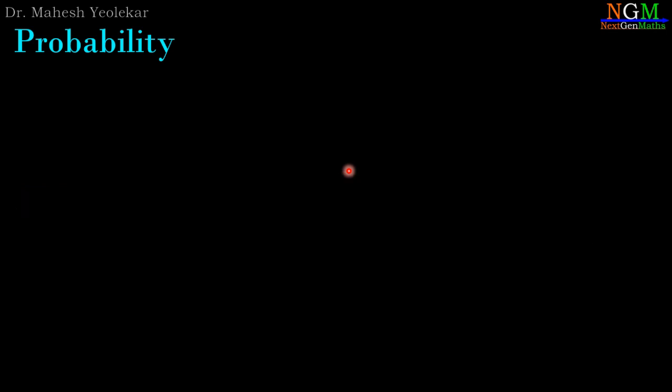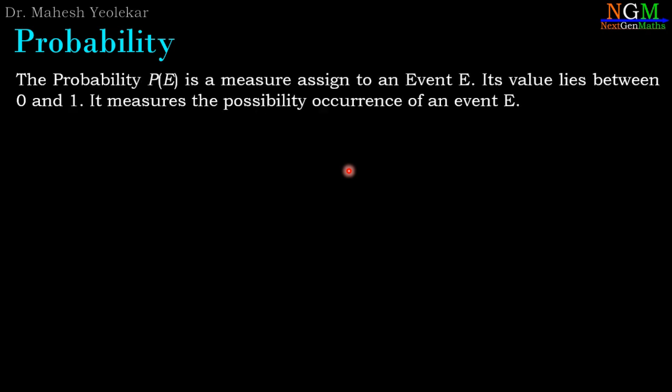After understanding the 3 basic concepts, experiment, sample space and event, we are able to discuss the concept of probability. The probability P is the measure assigned to an event E. Its value lies between 0 and 1. But what does it measure? It measures the possibility of occurrence of an event. So probability is nothing but the measure associated with an event, and it measures the occurrence of that event.